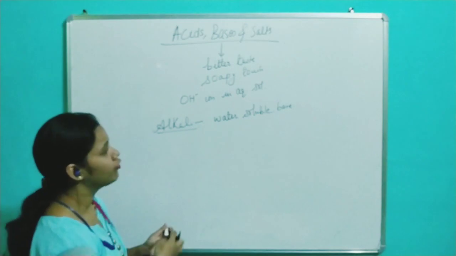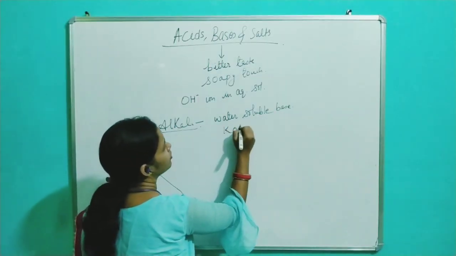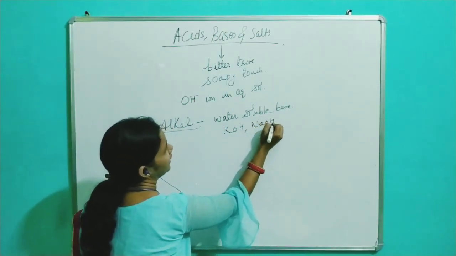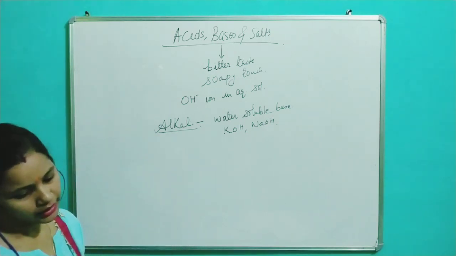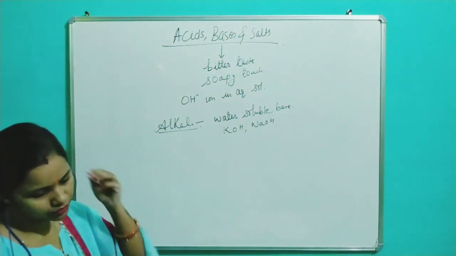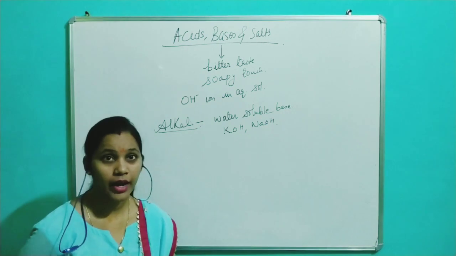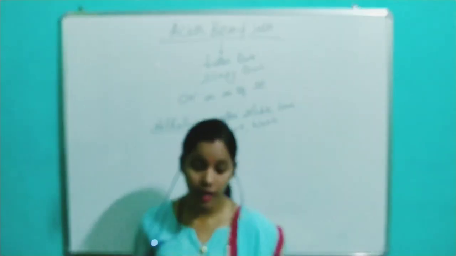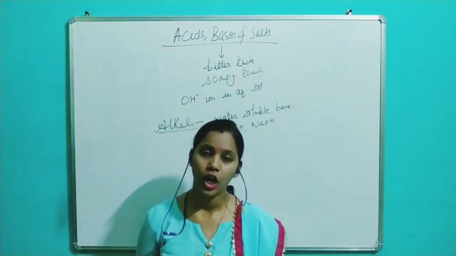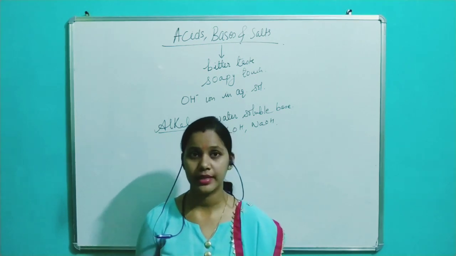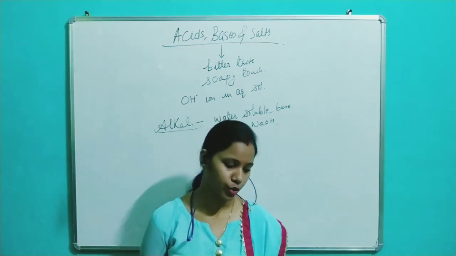For example, potassium hydroxide, sodium hydroxide, calcium hydroxide, ammonium hydroxide, magnesium hydroxide, all these are soluble bases and are very, very useful.